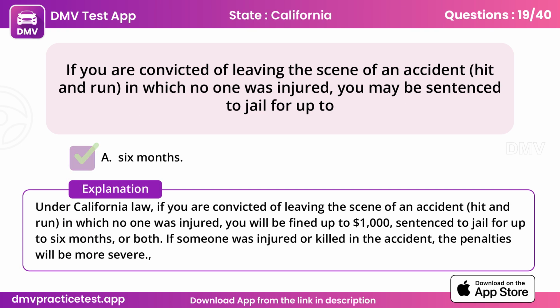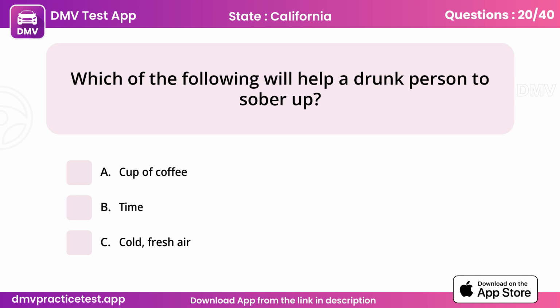Under California law, if you are convicted of leaving the scene of an accident, hit and run, in which no one was injured, you will be fined up to $1,000, sentenced to jail for up to 6 months, or both. If someone was injured or killed in the accident, the penalties will be more severe. Question 20. Which of the following will help a drunk person to sober up?